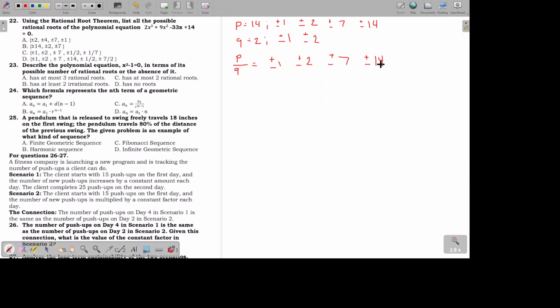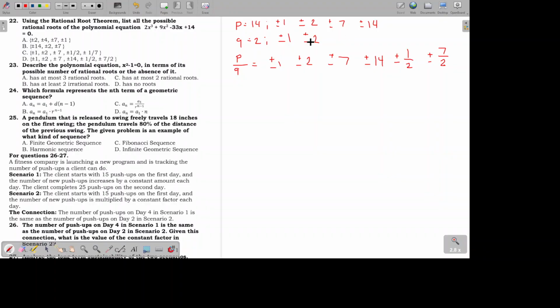But dividing it by 2 will give us 1 divided by 2 is 1/2. So positive and negative 1/2. 2 divided by 2 is 1 anyway, and it's already been listed. So let's skip that. 7 divided by 2 is 7/2. So we have positive and negative 7/2.